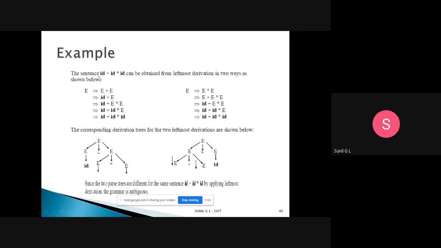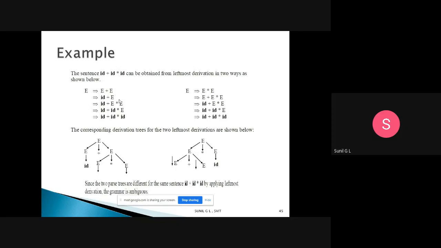Here the sentence id plus id star id can be obtained from the left derivation in two ways. We can derive it using the given grammar with two left derivations to get the same string id plus id star id. Here we have E tends to E plus E. Left derivation means start from the left side only. So E tends to E plus E, then id plus E. E is replaced with id, then this E will be replaced with E star E.